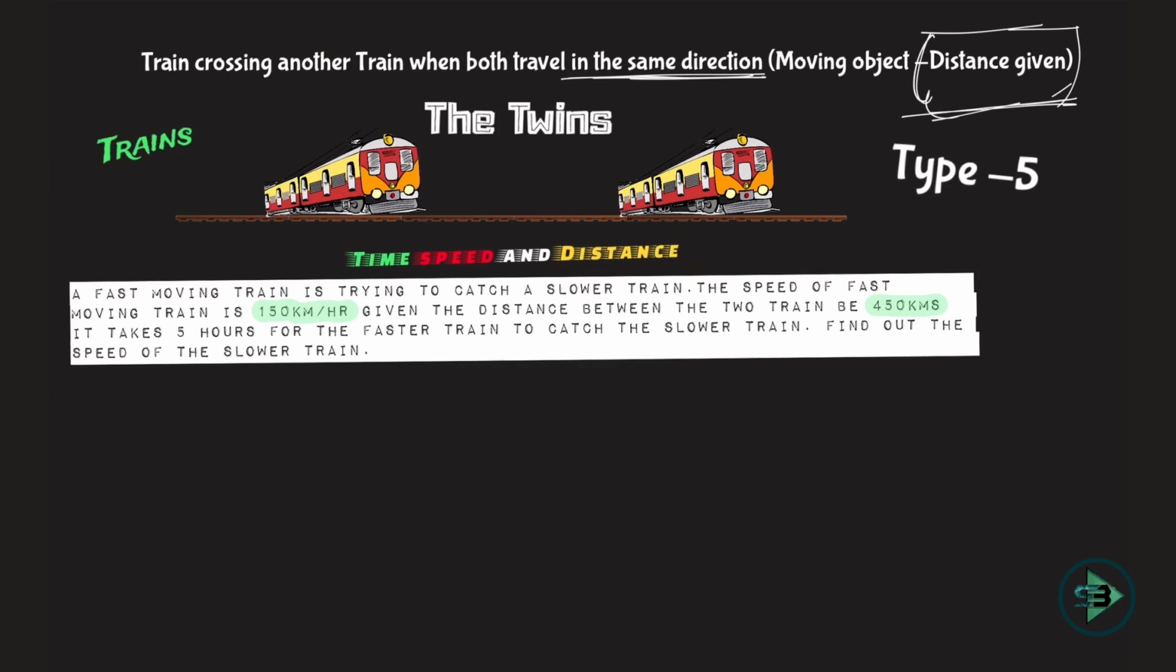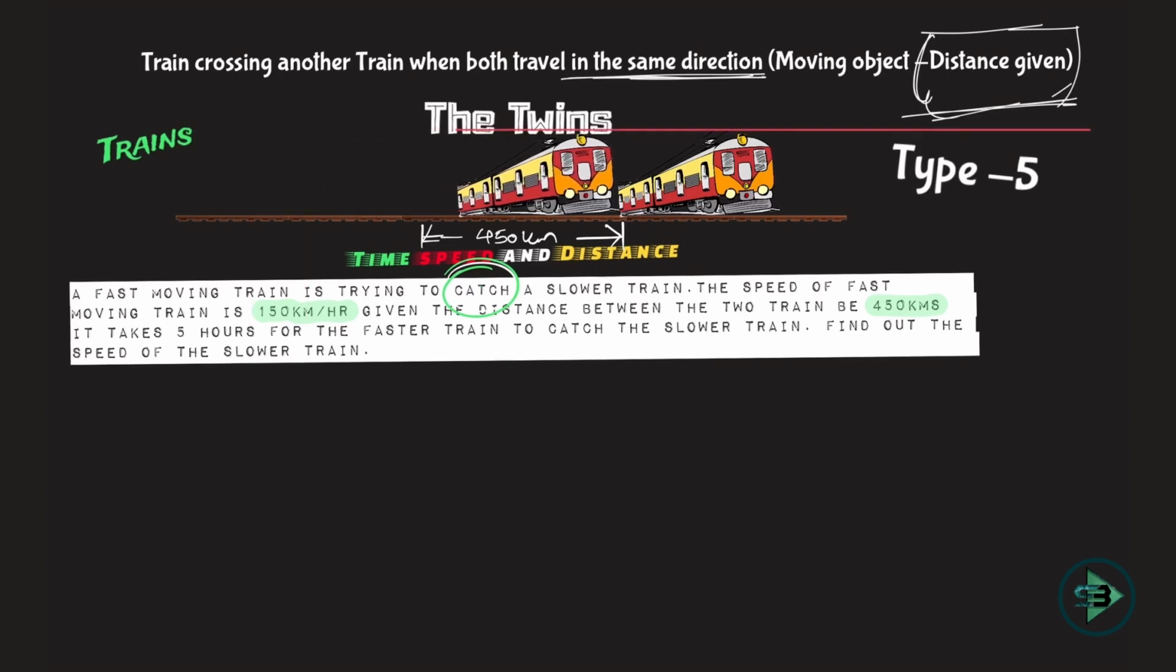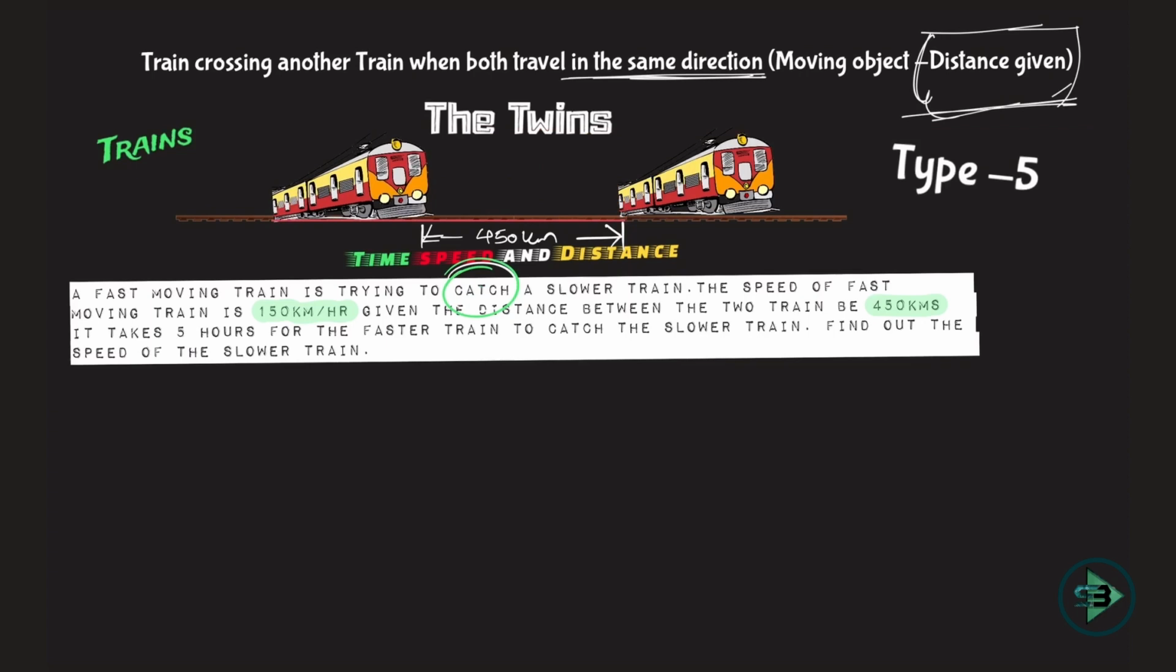Now what is being said? A fast moving train is trying to catch, very important, a slower train. The speed of the fast train is 150 km per hour, and the distance between the two trains is 450 kilometers. As I told you, the distance between them will be given to me, which is nothing but 450 kilometers. It takes 5 hours for the faster train to catch the slower train. So I start my stopwatch. It takes 5 hours for this train to come here and stop. So in 5 hours it travels 450 and it just catches this train. Find out the speed of the slower train.